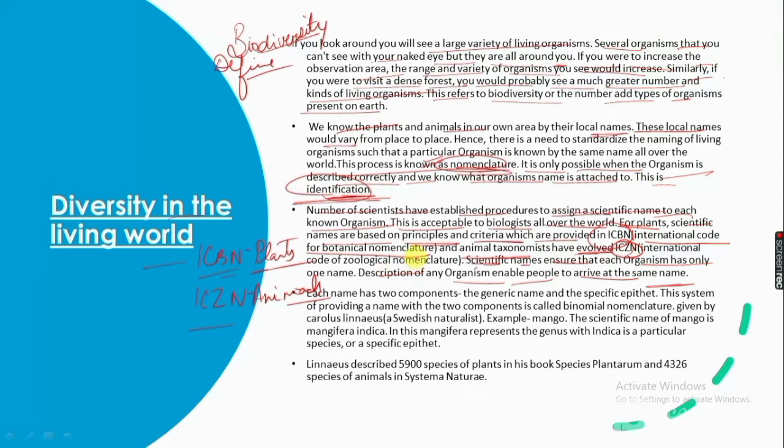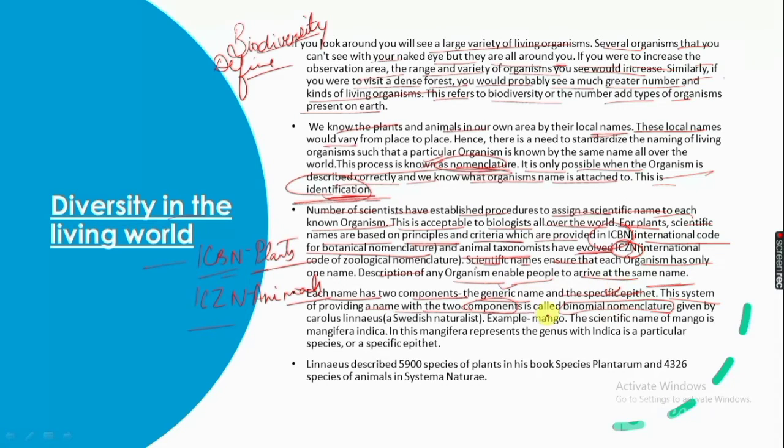Each name has two components, the generic name and the specific epithet. This system of providing a name with two components is called binomial nomenclature. Binomial means two.